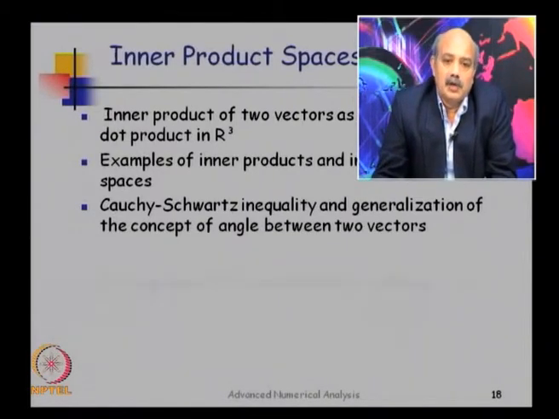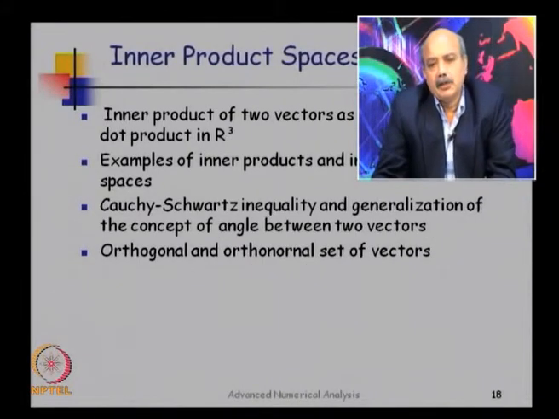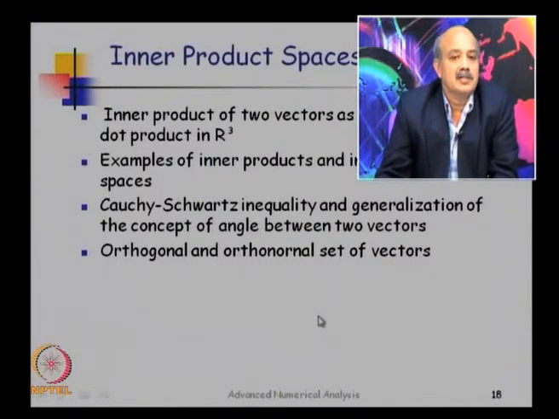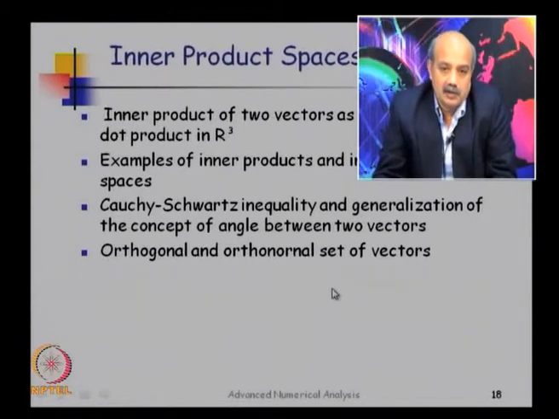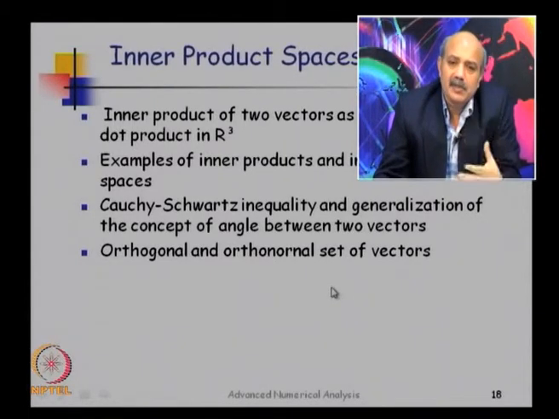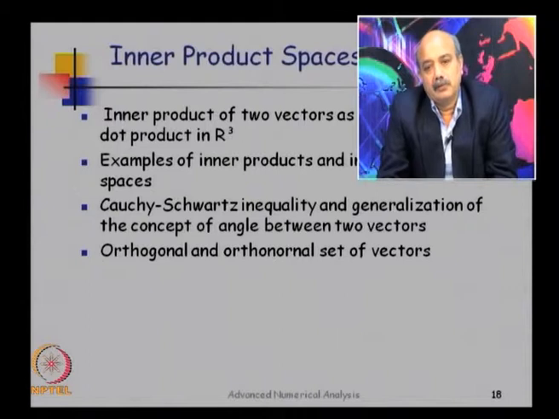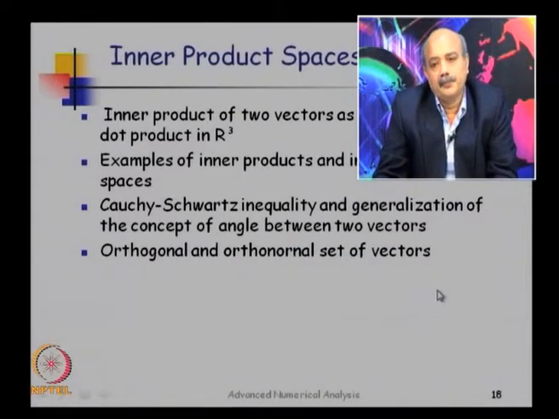So we are going to study this Cauchy-Schwarz inequality, then we will look at a variety of orthogonal or orthonormal sets that are very often used in numerical analysis. For example, Legendre polynomials or Laguerre polynomials. Now, these names we encountered in maths courses, and often we do not know why they are called orthogonal sets or why they are called orthogonal polynomials. If you start from the fundamentals of vector spaces, you will get an in-depth understanding of why these sets are called orthogonal sets.